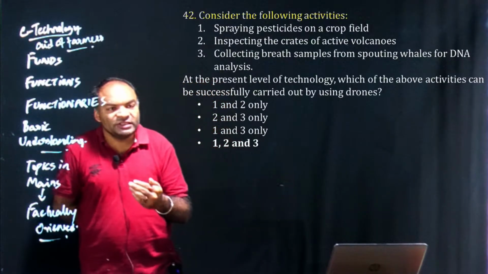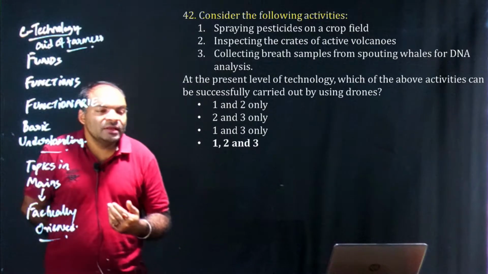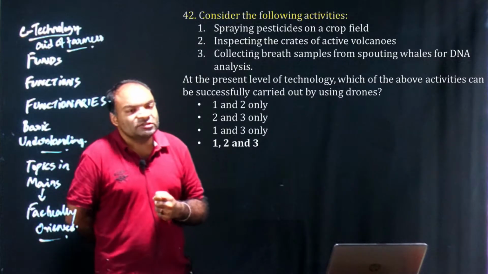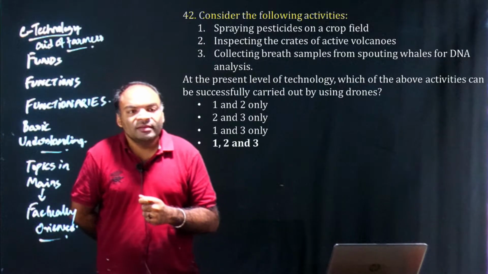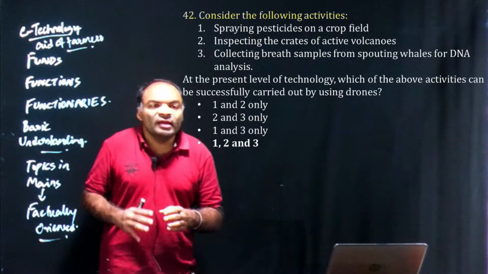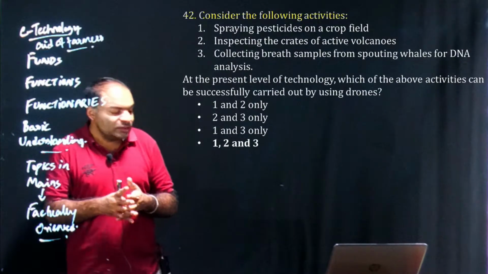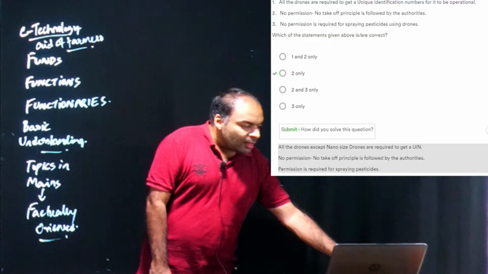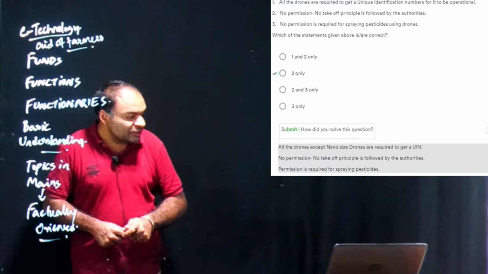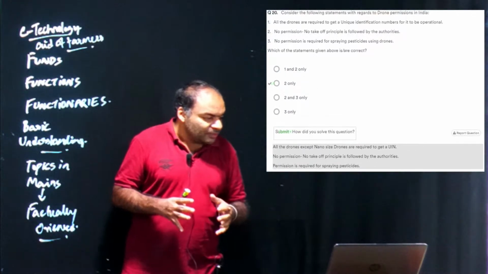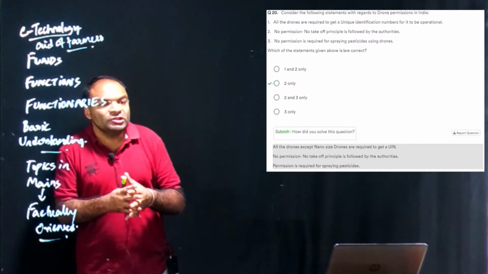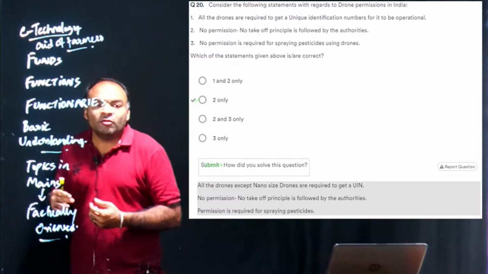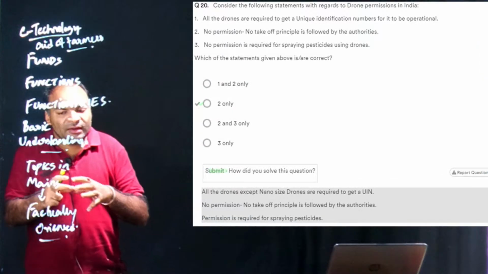So a combination of current affairs, science and technology, agriculture, your GS3 mains topics, and basic concepts of drones would be required to solve this question. That's why I'm stressing the fact that the question paper is becoming more and more interdisciplinary in nature. So here the correct answer would be D, or 1, 2, 3, all of the above. Again, we had covered this aspect in our test series, where we directly asked whether drones can be used to spray pesticides, or can drones be used for a particular purpose. So clearly the Manifest test series was there up front, and also our class notes were making it clear.